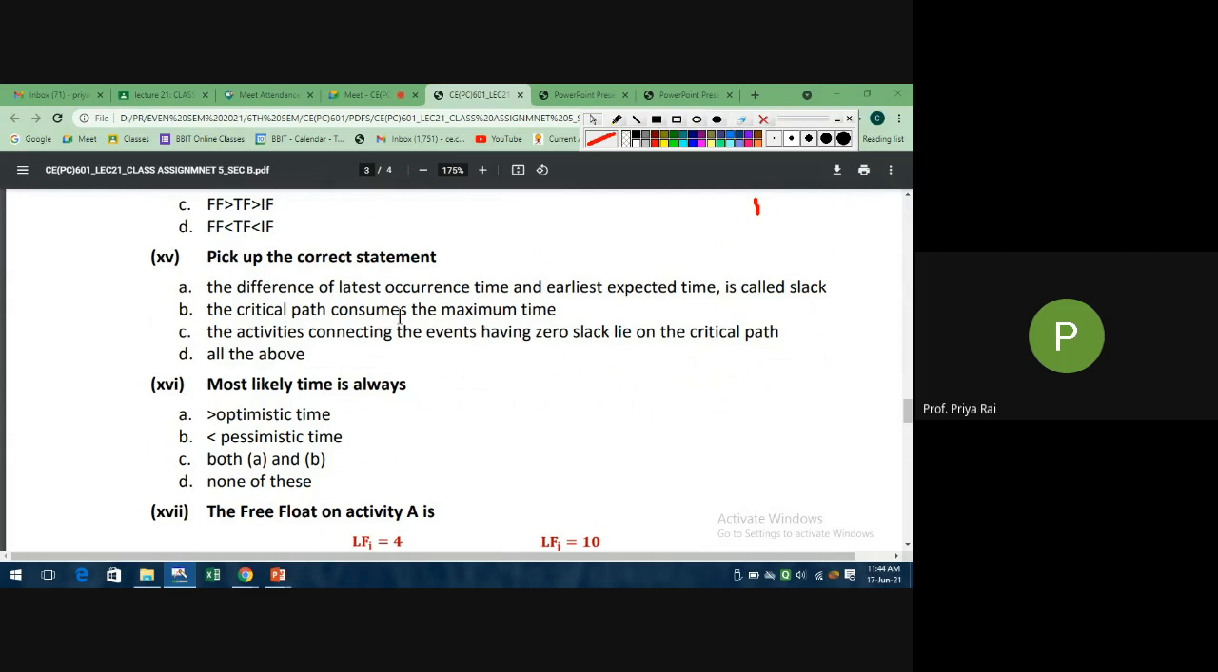The critical path consumes maximum time. The activities connecting the events have zero slack, lie on the critical path, or all of the above. All of the above, ma'am. Yes, all of the above. Why? Because slack, we know slack is what? L minus E, right? Latest minus earliest start time.